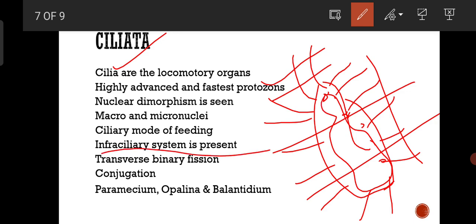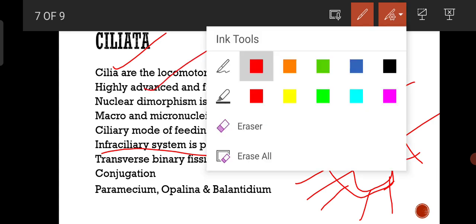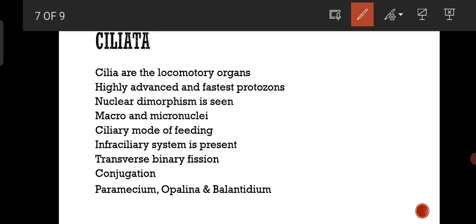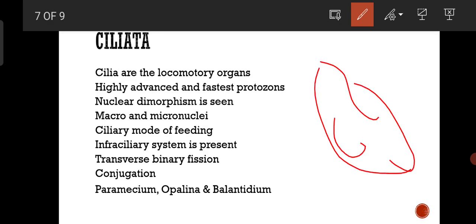Because of the infraciliary system, which is almost comparable to the coordinating systems of higher organisms, these ciliates are called the most advanced protozoans. And nuclear dimorphism is seen in these ciliates. If you take Paramecium, you can find the macronucleus, which is kidney shaped or bean shaped, and the micronucleus, which is circular.